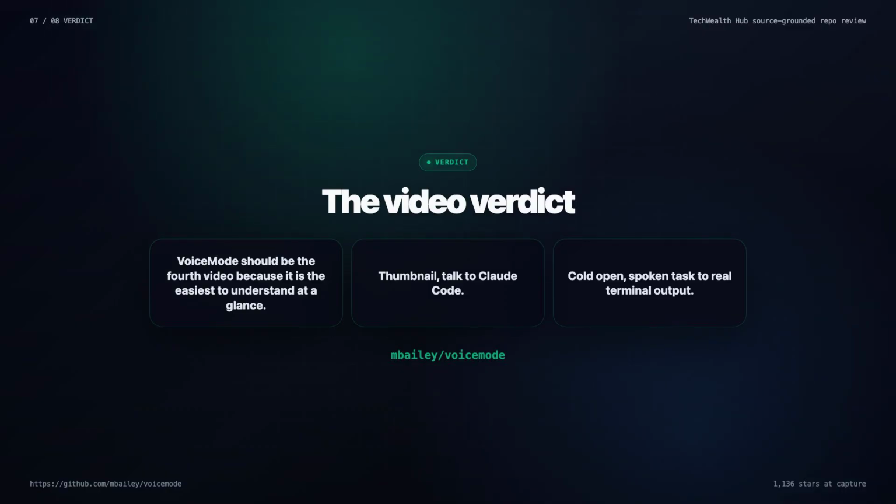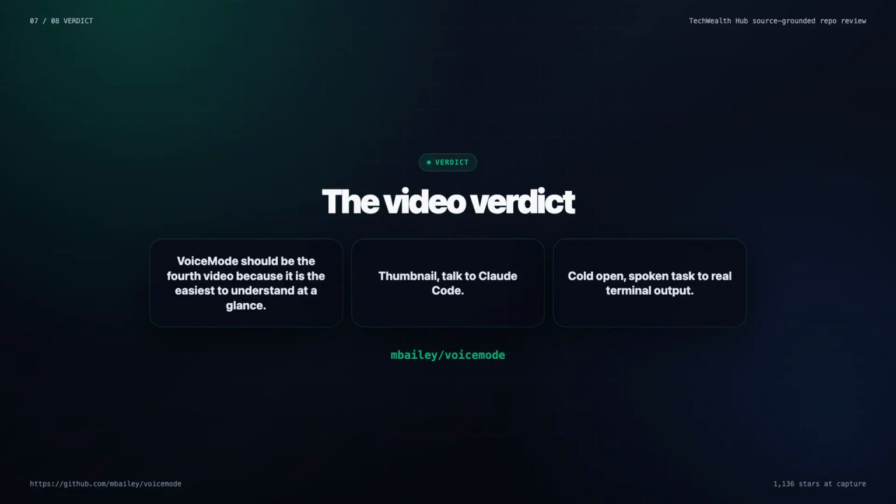This is a strong topic because it combines two trends people already click: Claude Code and voice AI. It also avoids the current channel weakness. Instead of another repository name on screen, the promise is human. Can I code without touching the keyboard? That is the story viewers will click.